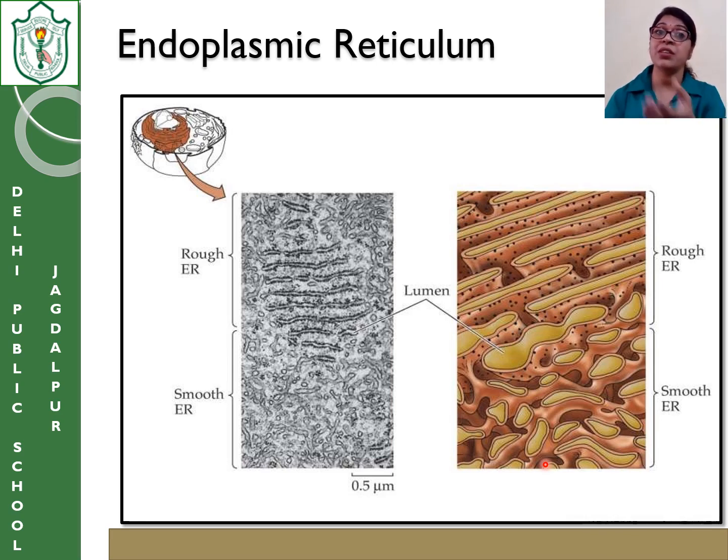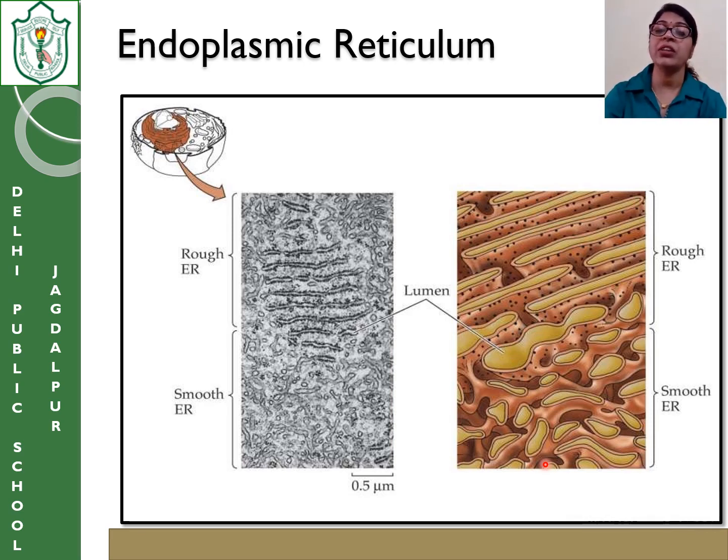Some of them help in the formation of the cell membrane. So when those proteins and lipids form the cell membrane, that process is called biogenesis. What is it? Biogenesis is a chemical process in which the proteins and lipids formed by the endoplasmic reticulum help in building the outer membrane.